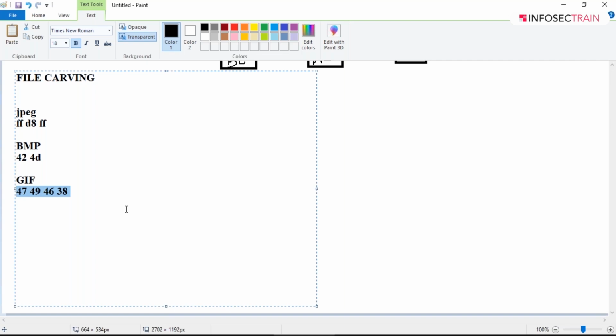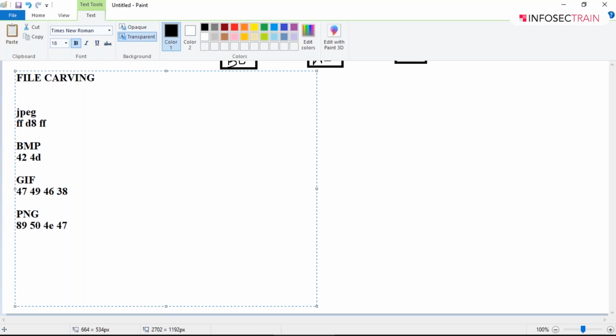So if you are a forensic investigator, you can directly check the hexadecimal value of the file, that is the file header, and depending upon that, you will get an idea of what kind of file it is. In the case of PNG files, the file header is 89, 50, 4E and 47.